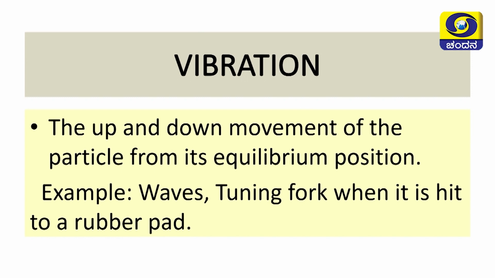For this vibration, I am going to show one activity. This is a spring. I am going to attach some weight to the spring. Now, you see the up and down movement of the spring. This up and down movement of the spring is nothing but vibration.